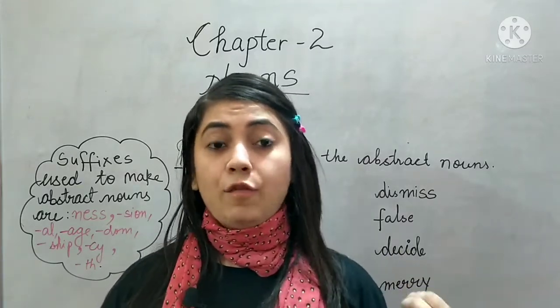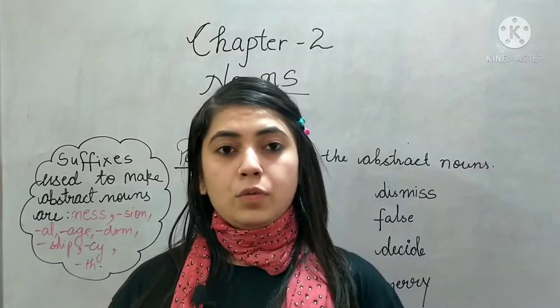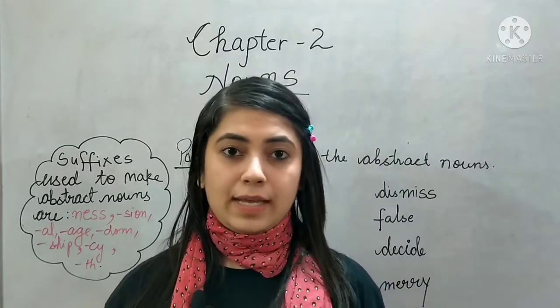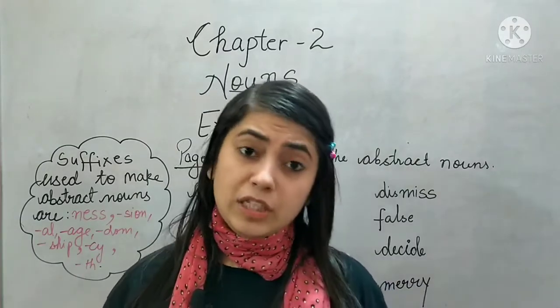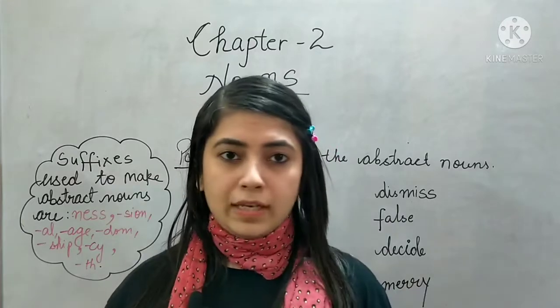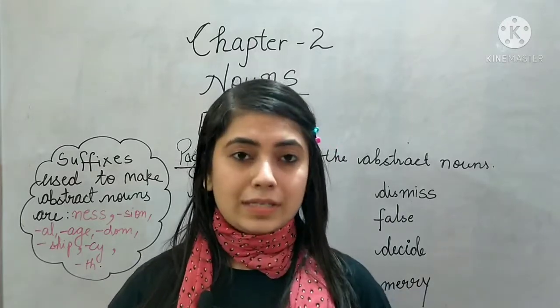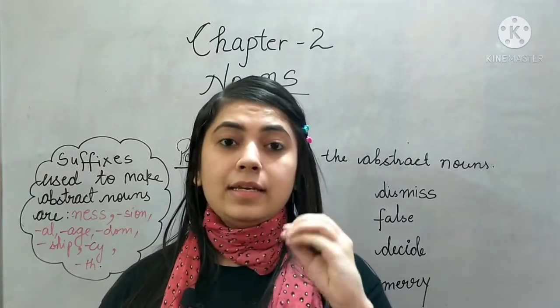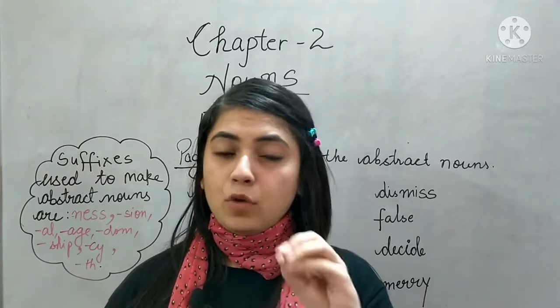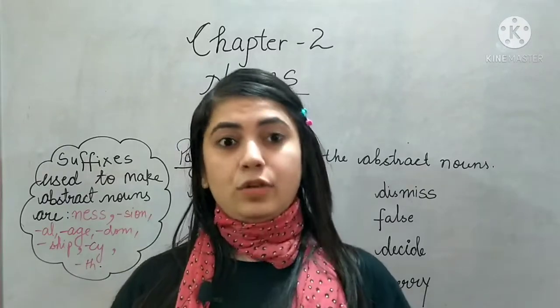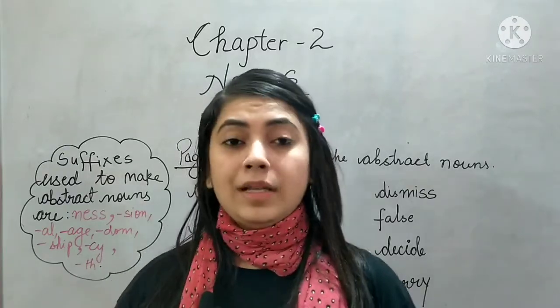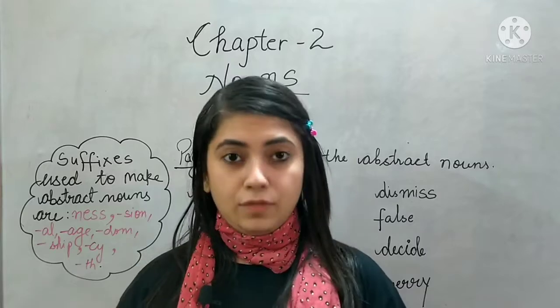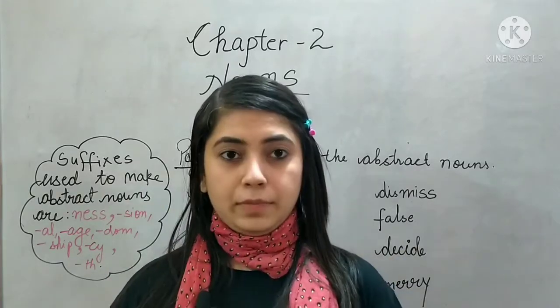And then we have common nouns. Common nouns are not specific. For example, I'm saying boy, teacher. It could be any boy, it could be any teacher. So this is a common noun, where I'm not giving you any specific word or talking about any specific place or any specific person. Third one was collective. Collective means a group of something.